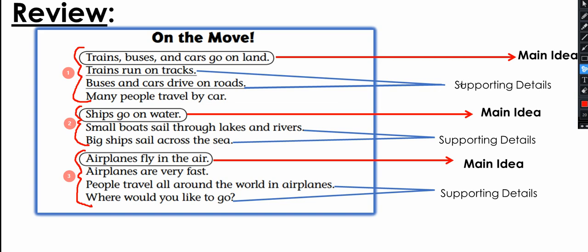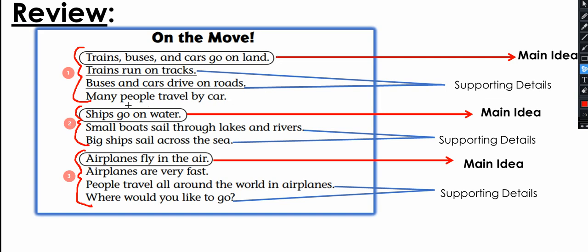What are the supporting details? Well, trains run on tracks and it's on land. The main idea is that they are going on land. Buses and cars on roads and people by car. Many people travel by car. So these are the supporting details about the main idea.